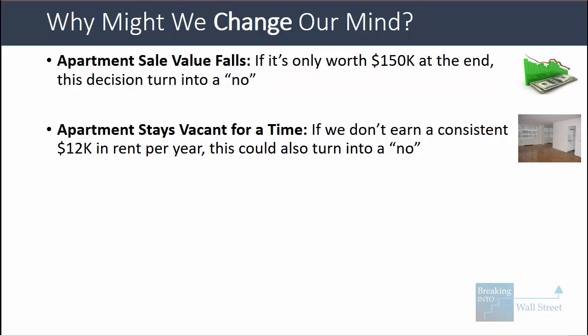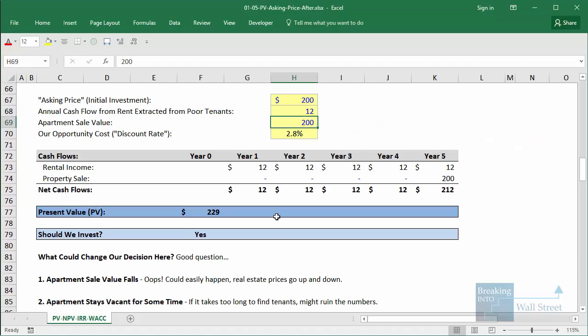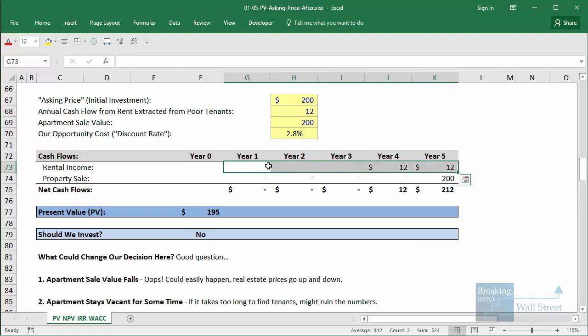If the apartment stays vacant for a period of time and we don't get that $12,000 per year in rent, then we might also say no. So if we delete the $12,000 from the first 3 years here, we get to a no. If we just remove them from the first 2 years, it's actually still a yes. But once we remove rent from the first 3 years, this turns into a no. And if we remove it from years 4 and 5, it gets even worse.